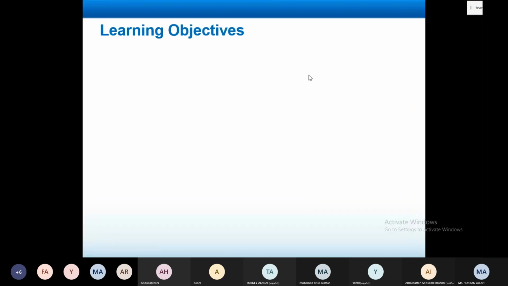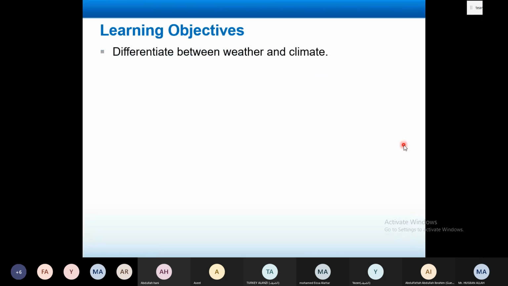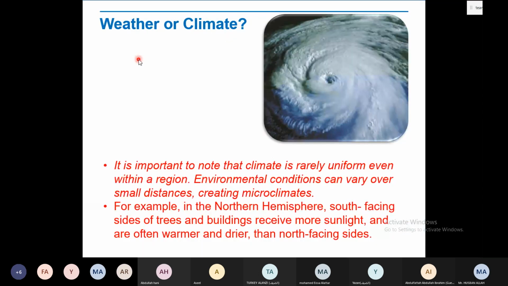At the end of the lesson, you will be able to differentiate between weather and climates. At the end of the lesson, you will be able to do what? You will be able to differentiate between weather and climates, and you can easily identify the factors that influence climate, meaning that change the climates. So at the end of this lesson, you will be able to do this too.